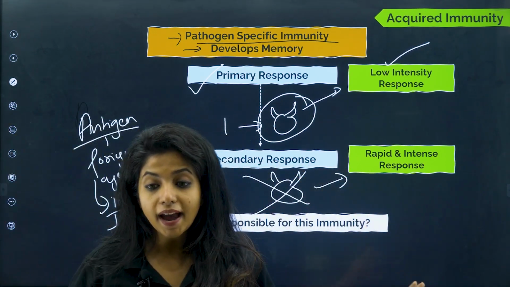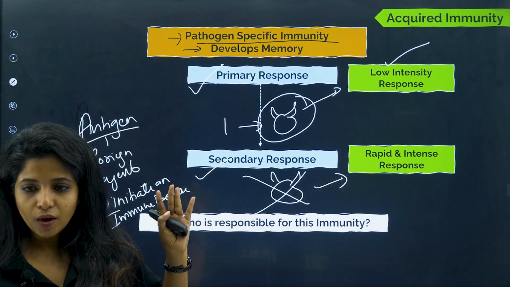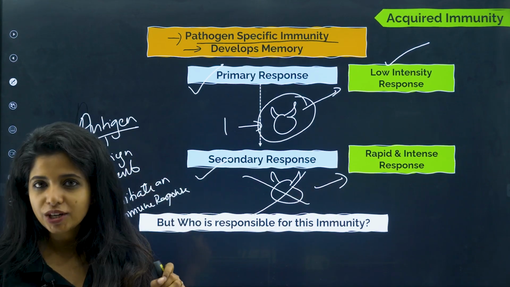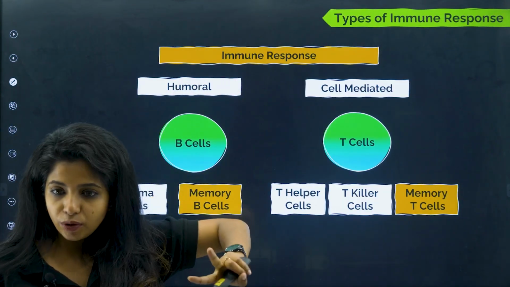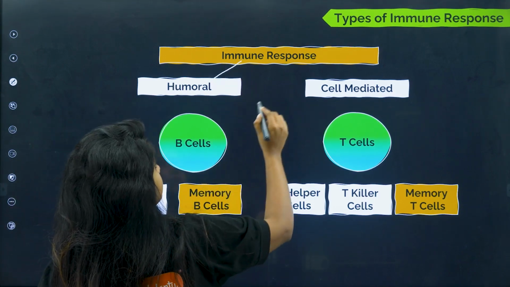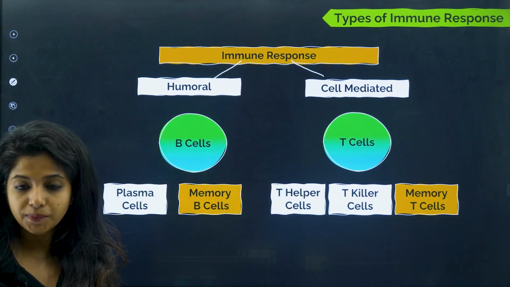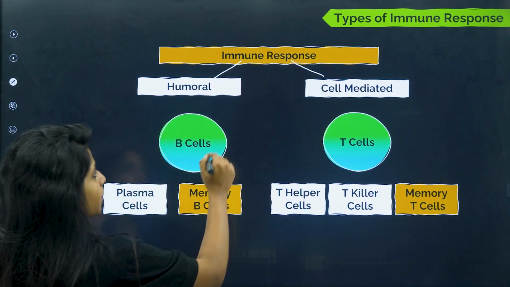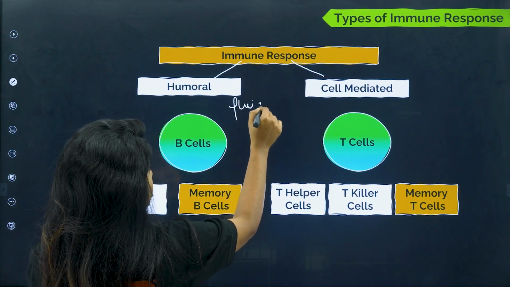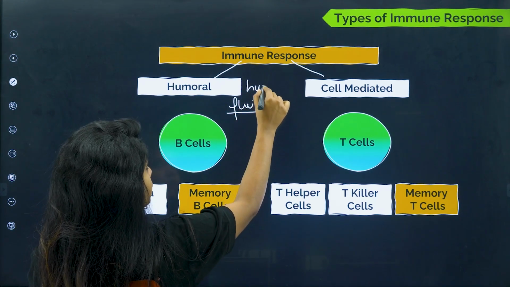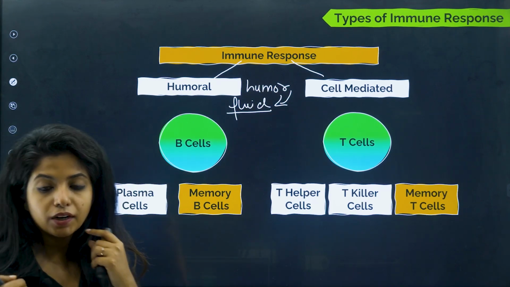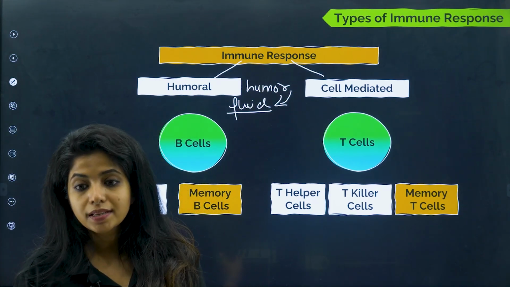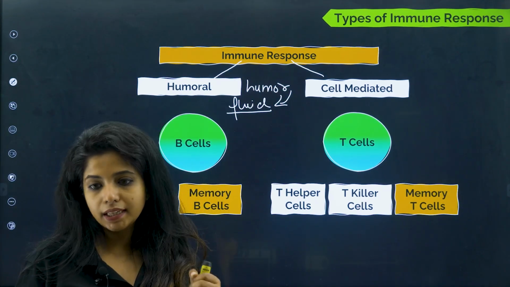Now who is behind all these responses? Who is responsible for this immunity? Let's see. Immune responses basically are of two types. One is humoral and the other one is cell mediated. Humoral as in, the term humor means fluid. So basically inside our body, inside our blood, we have so many cells, and these cells are going to fight against the diseases.